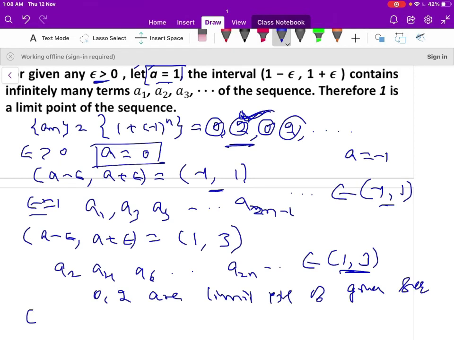Take again epsilon equal to 1. Minus 1 minus 1 is minus 2, comma minus 1 plus 1 that is 0. Again minus 2 comma 0 is an open interval. So no terms of the sequence belong to the interval minus 2 comma 0. Therefore minus 1 is not a limit point of the sequence.